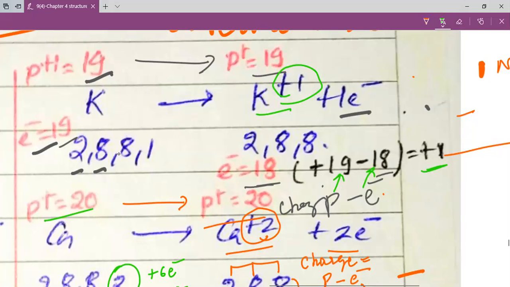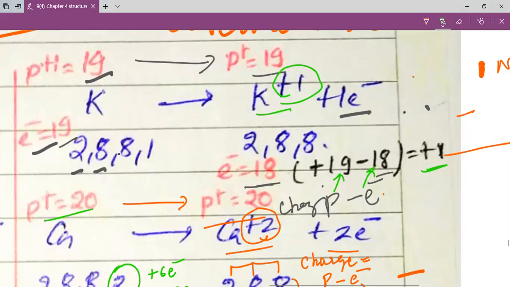Now let us understand why the electrons which are added change the charge. Here, my dear students, you can easily understand the formula to calculate charge: charge is equal to the number of protons minus the number of electrons. Whenever you want to discuss charge, we will use this formula.